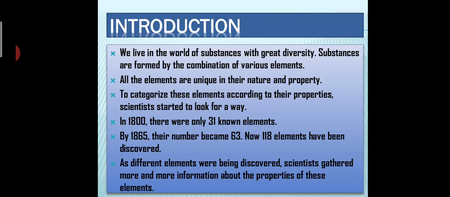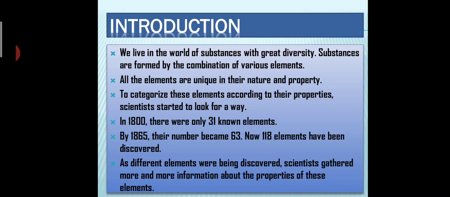In 1800, there were only 31 known elements. By 1865 they became 63, and now 118 elements are there in the periodic table. How many elements are there in the periodic table? 118 elements.